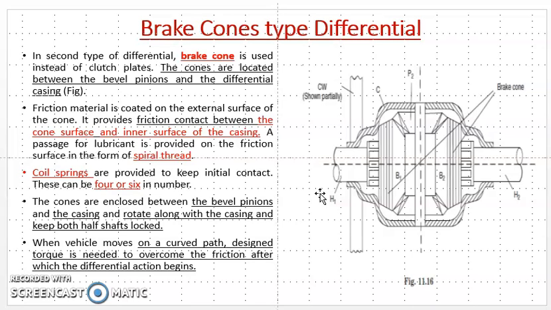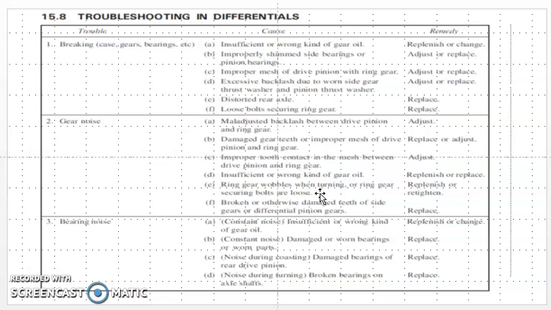Even though there is a slippery road surface, it will not allow the wheel to rotate freely. Okay, it will transfer the torque. Okay, so this is possible using this, and the only thing is you require some extra torque to overcome some friction when turning the wheel. Okay, and lastly we have seen what the problems or troubles in the differential may be, and what the probable causes and remedies for them are.